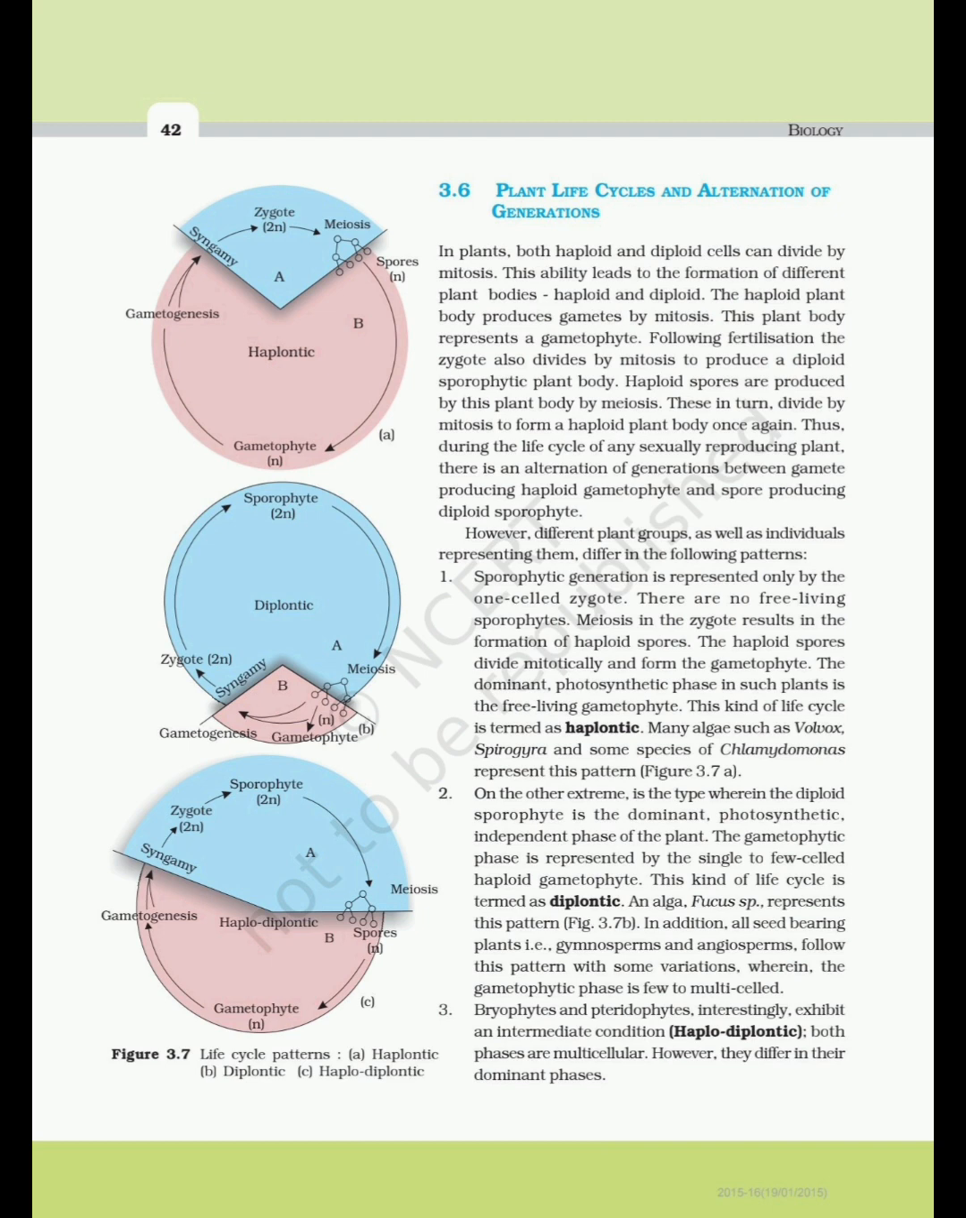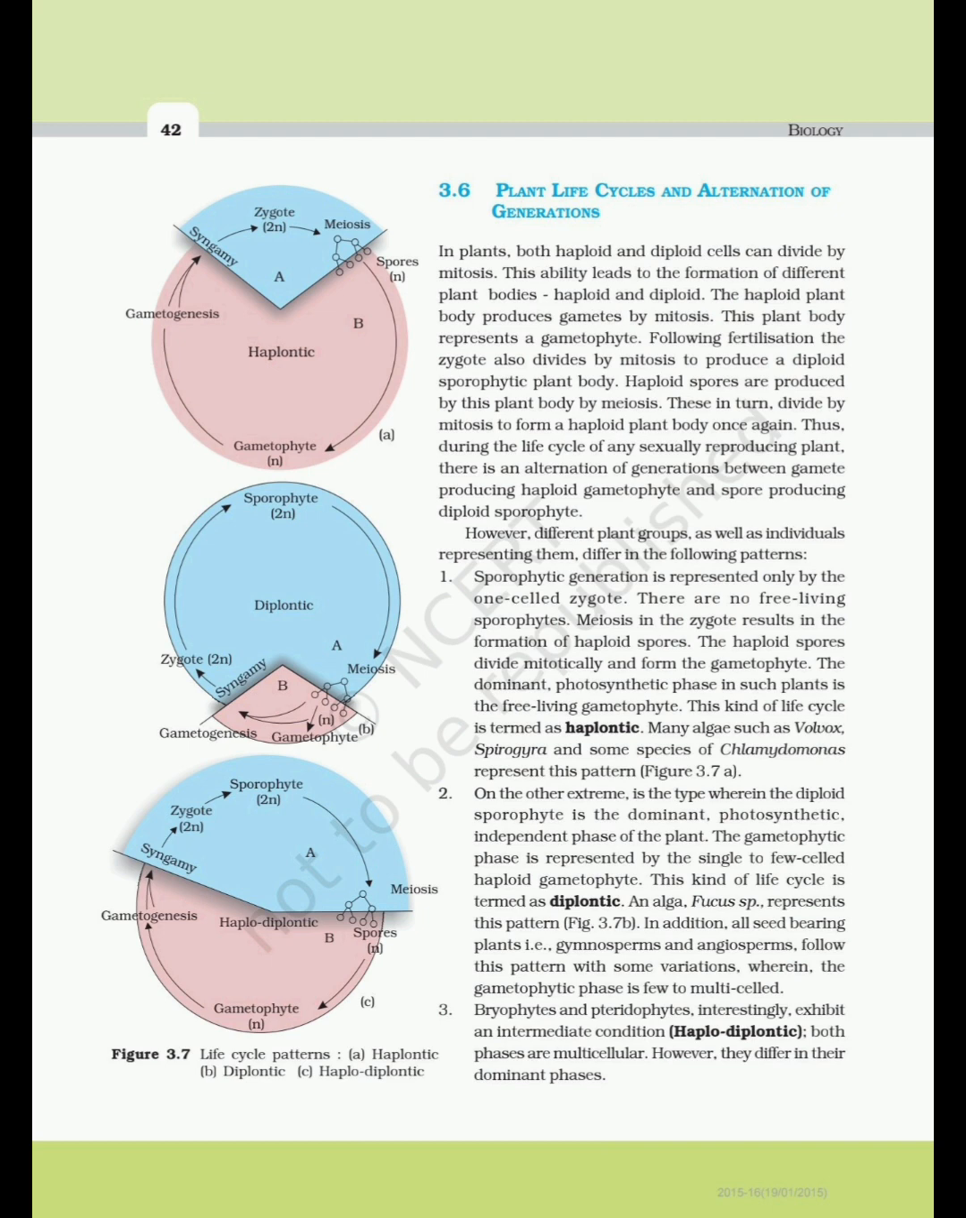Thus, during the life cycle of any sexually reproducing plant, there is an alternation of generations between gamete-producing haploid gametophyte and spore-producing diploid sporophyte. However, different plant groups as well as individuals representing them differ in the following patterns.